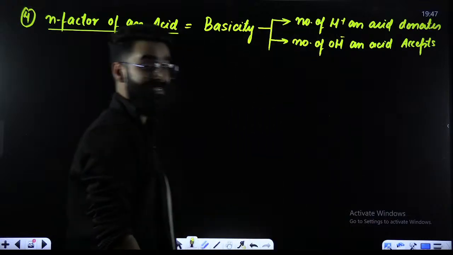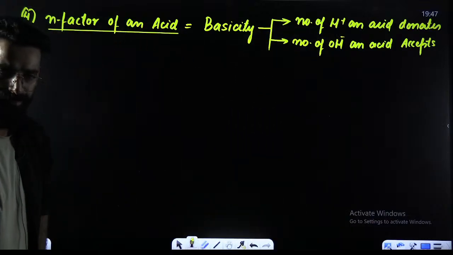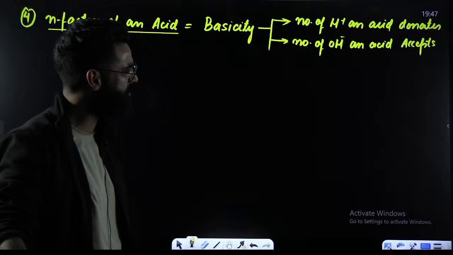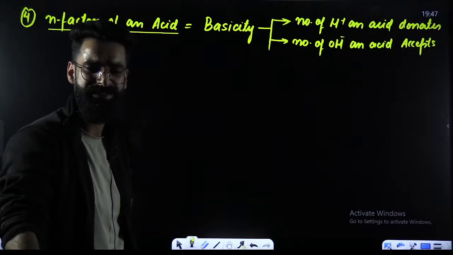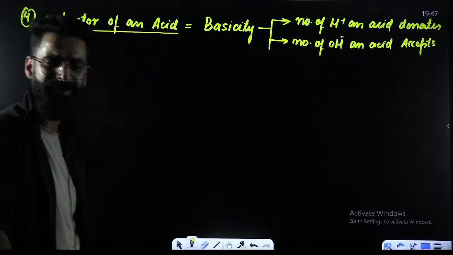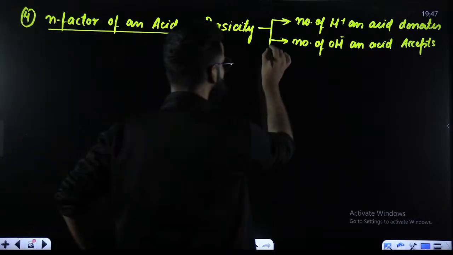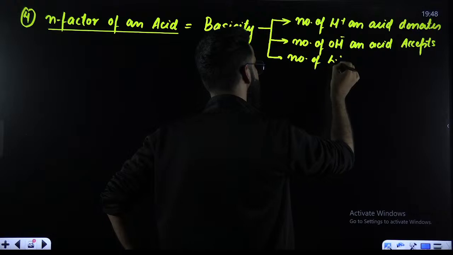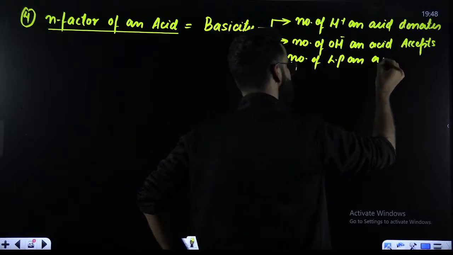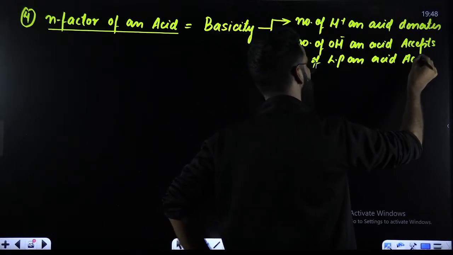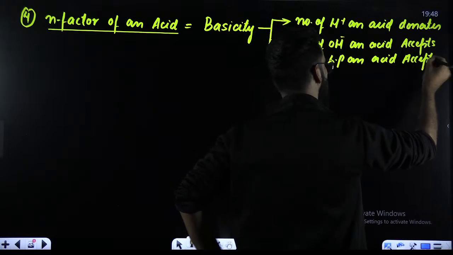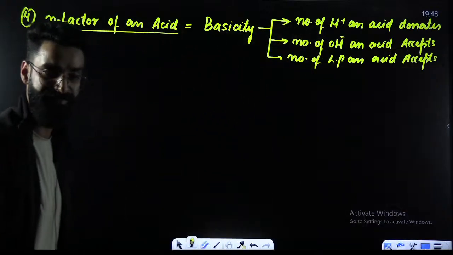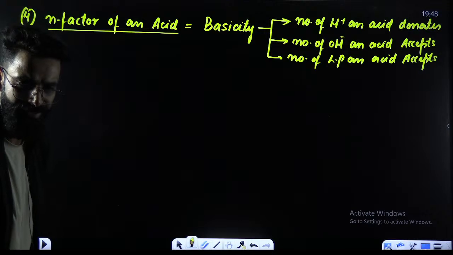Or you can say number of lone pairs an acid accepts. This can be one more way of defining the basicity of the acid, right?